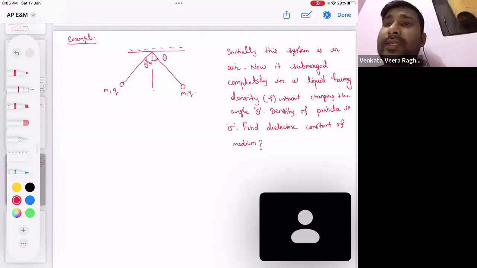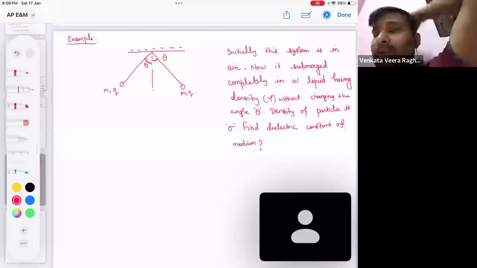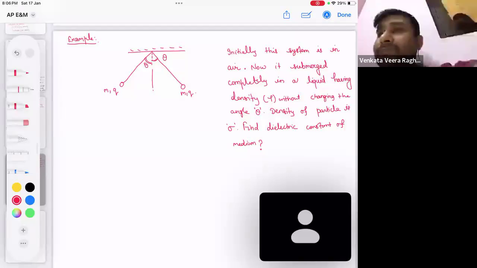Now, when they are completely submerged in a liquid whose density is rho, the angle made by the string with the vertical did not change; it remained theta. Density of liquid is rho, density of particle is sigma.